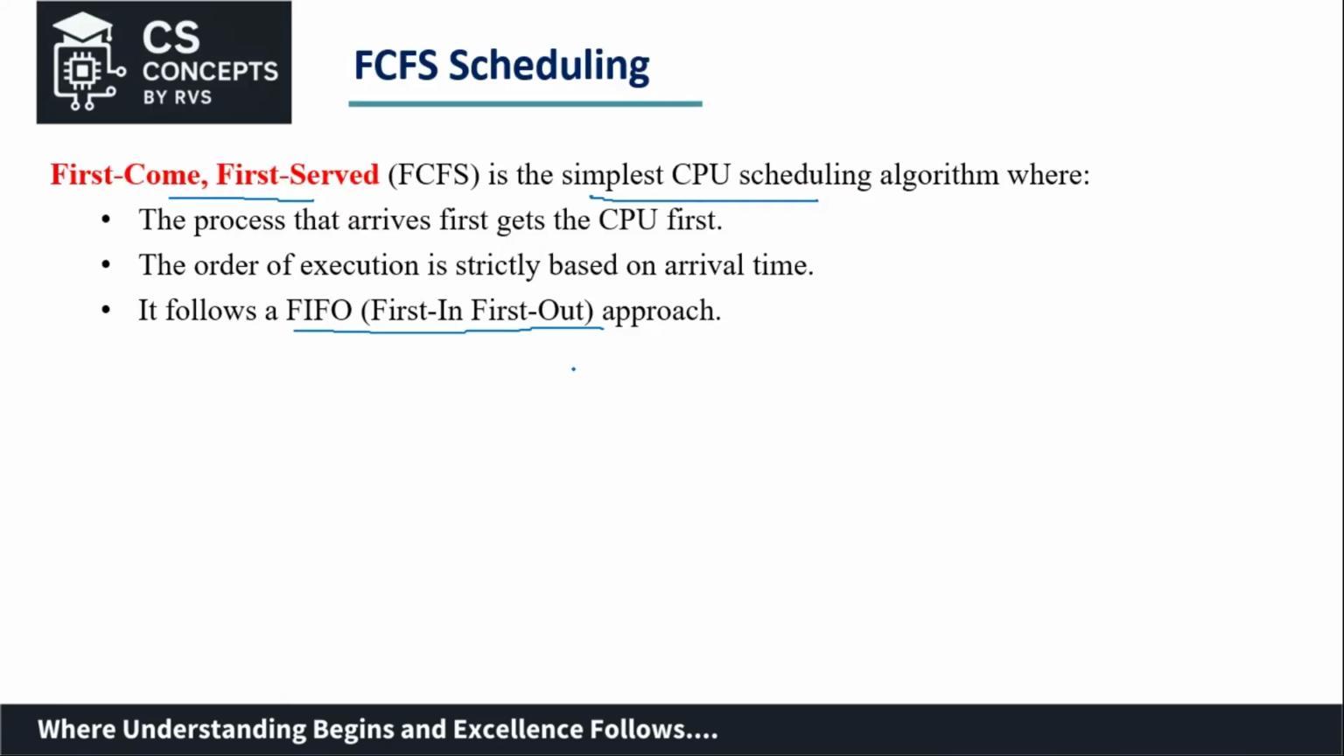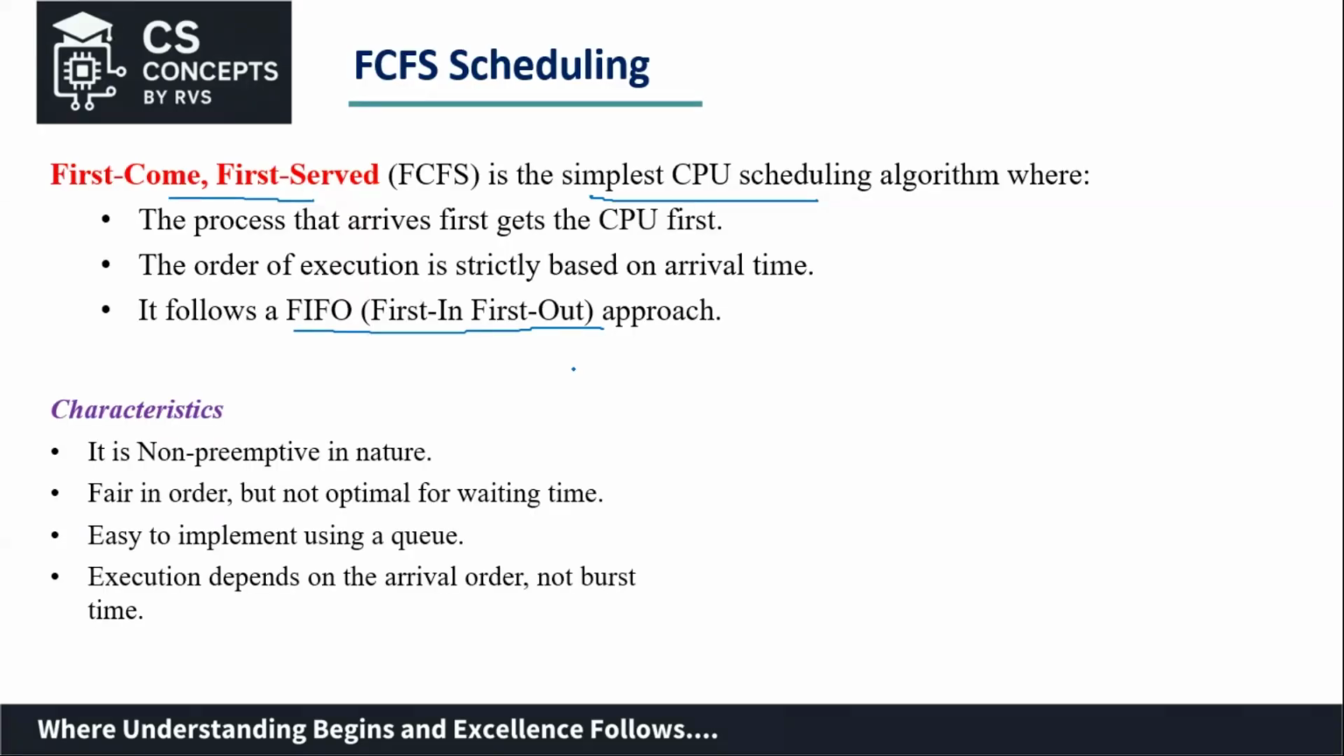Let's see some of the characteristics of FCFS scheduling. First and most important, it is non-preemptive, which means once a process is allotted the CPU and its execution starts, we will not be able to preempt it even if a higher priority process enters the queue. This algorithm provides a fair service in the order of execution, whereas with respect to waiting time, we can't say that this is an optimal scheduling algorithm.